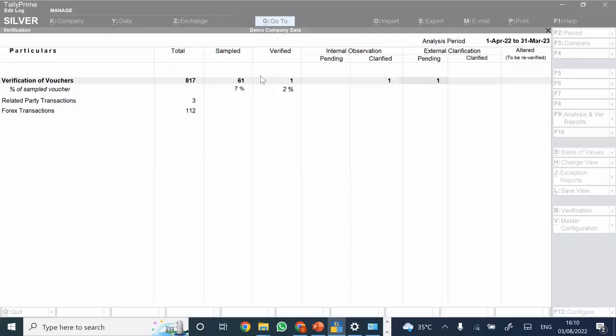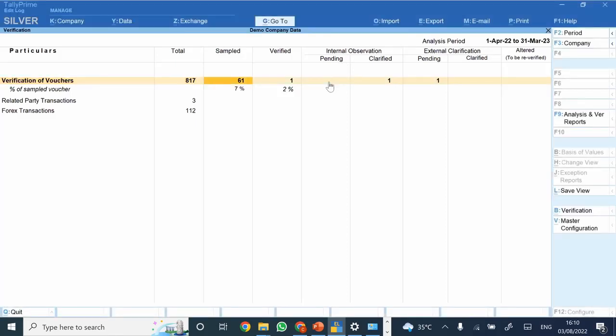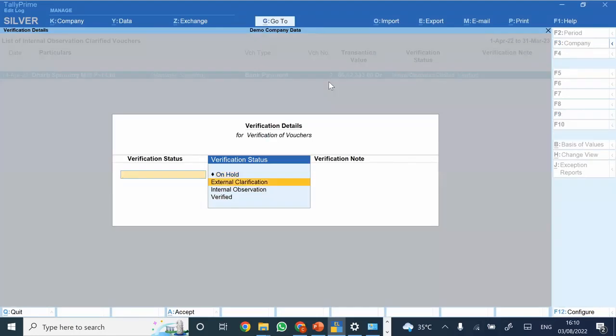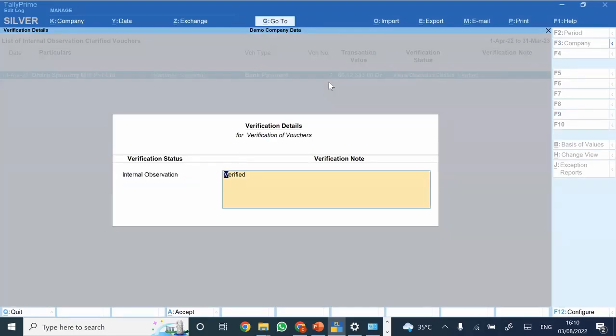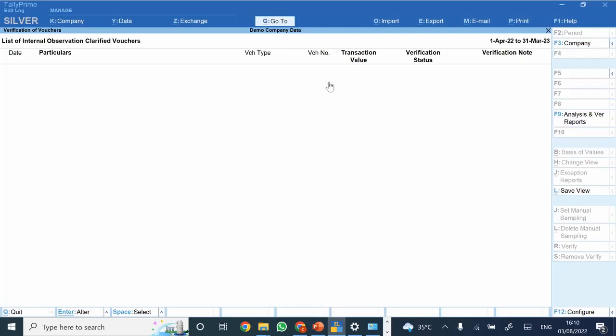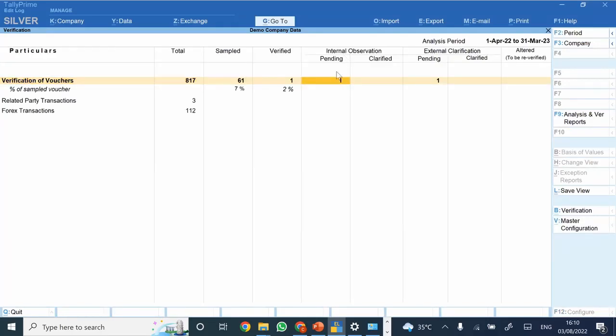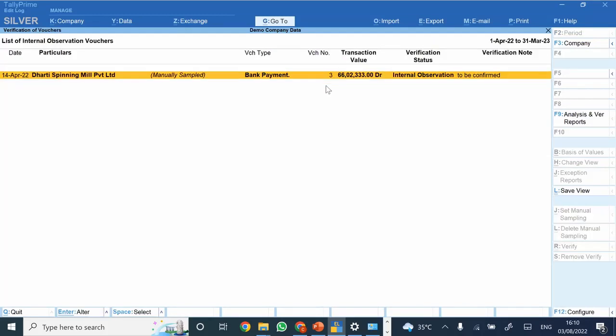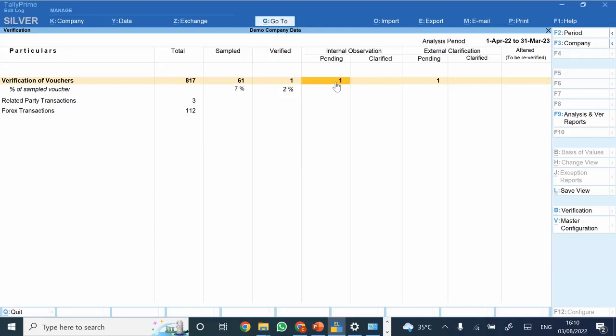How to confirm internal and external verification? So I just showed that. See, I marked one of these, and let's say I'm again changing the status of the same. So if initially it was marked as internal clarification required, the list of the same would be available here. Let's say there are 15 transactions, they would be available here.